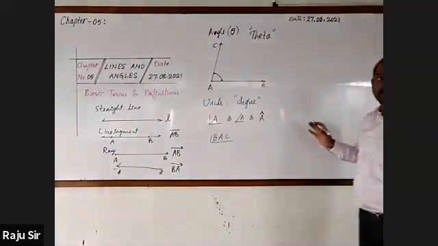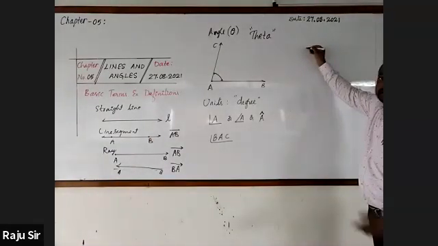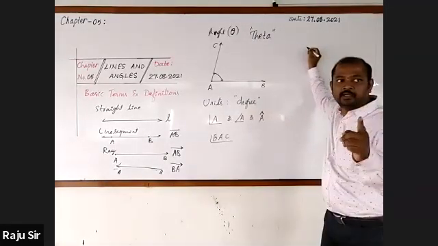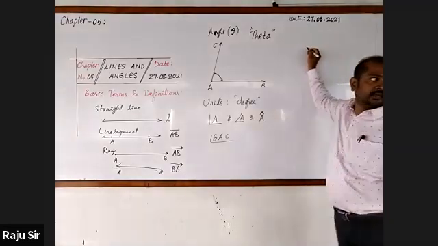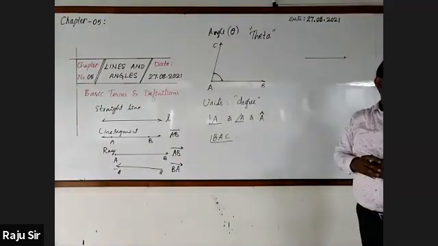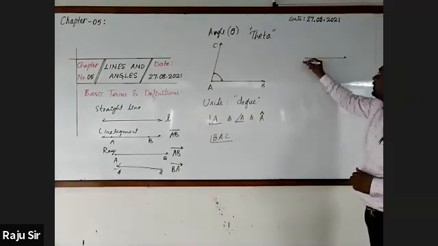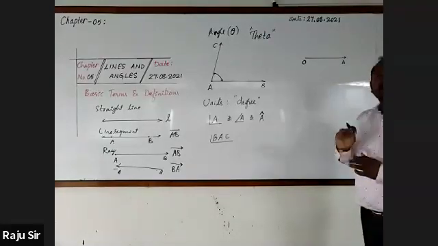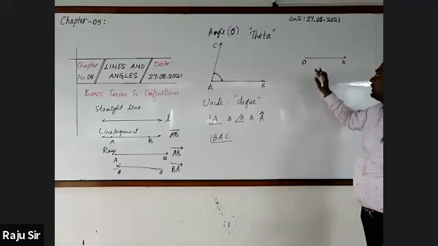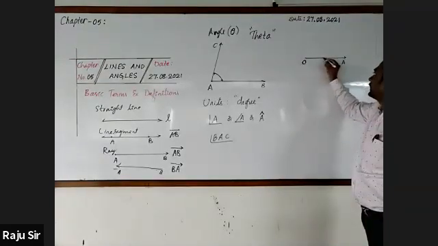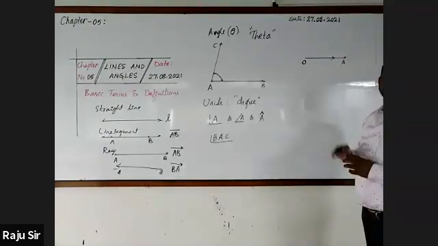And the distance between the lines originating from the point is called angle. Here, I am drawing a ray. Call it OA. Another ray will also come from the same point O, but it lies on the first line.